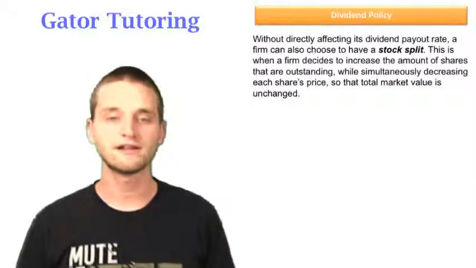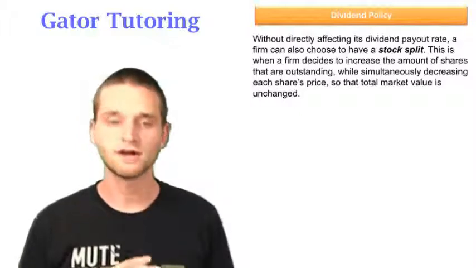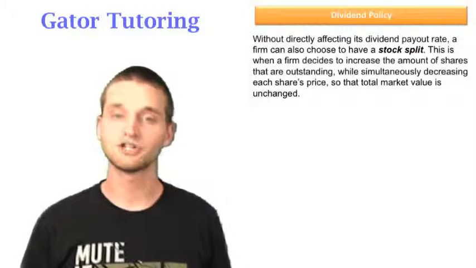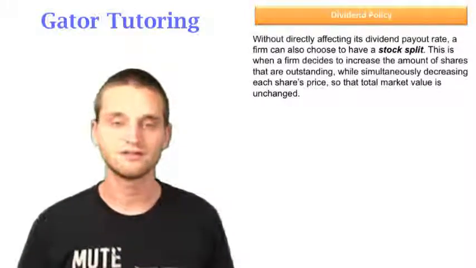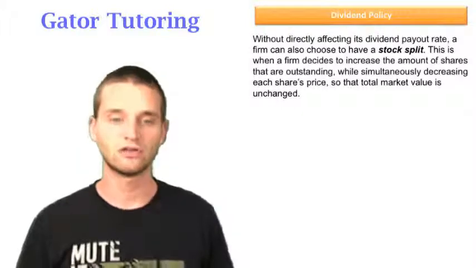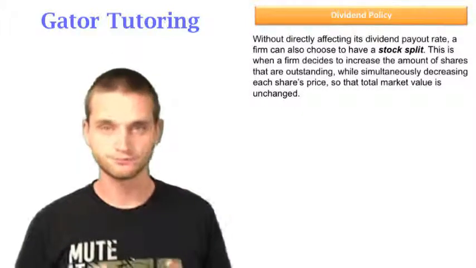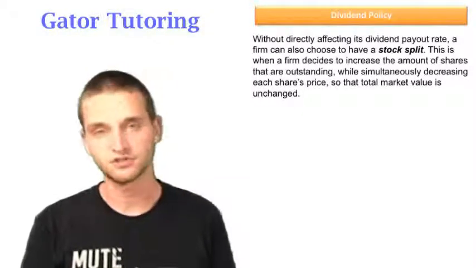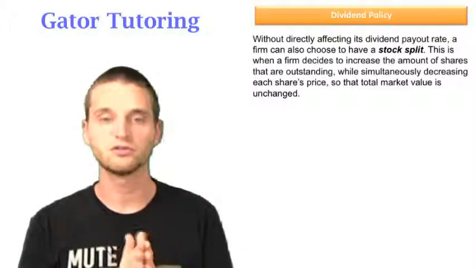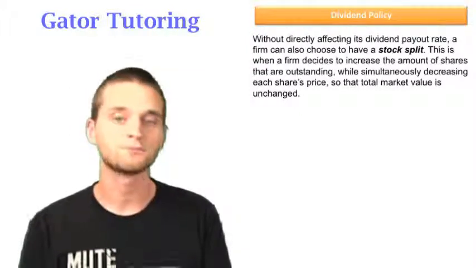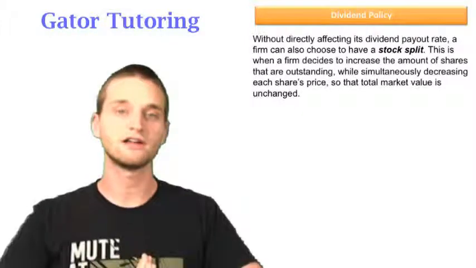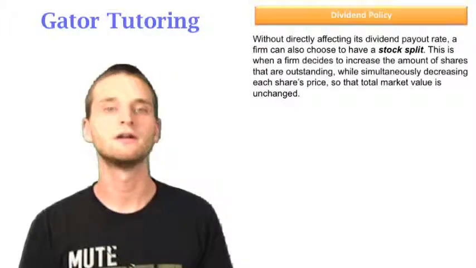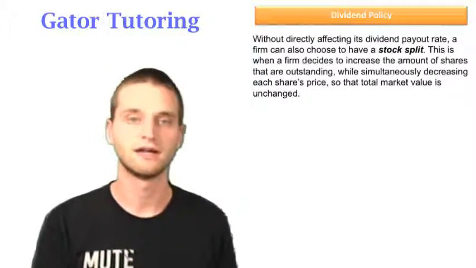So without directly affecting its dividend payout rate, a firm can also choose to have a stock split. This is when a firm decides to increase the amount of shares that are outstanding while simultaneously decreasing each share's price so that the total market value is unchanged. Now remember, the total market value of a company's equity is just the price per share times the shares outstanding. And so what we're saying is when a firm decides to split its stock, that total market value, the total value of all of its shares, if you were to go and buy all of the company's shares, it would cost the same amount of money, but you would be paying less per share and you would be buying more shares.